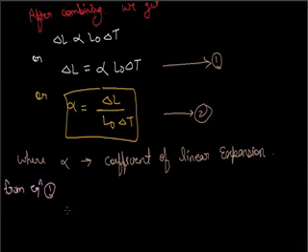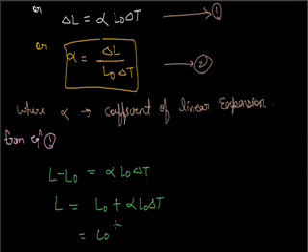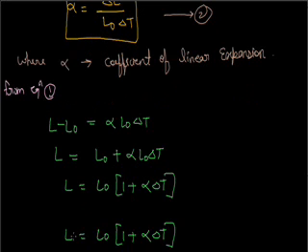Delta L is L minus L naught, which is equal to alpha L naught delta T. Or we can write L is equal to L naught plus alpha L naught delta T, or L naught into 1 plus alpha delta T, which is equal to the length after heating,